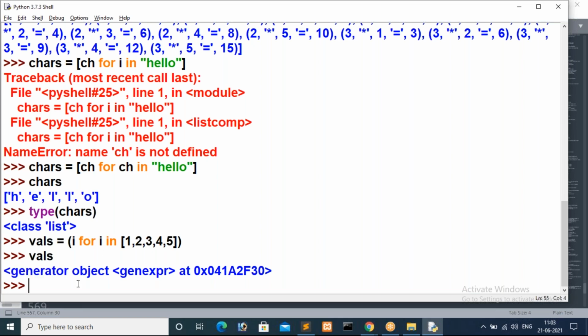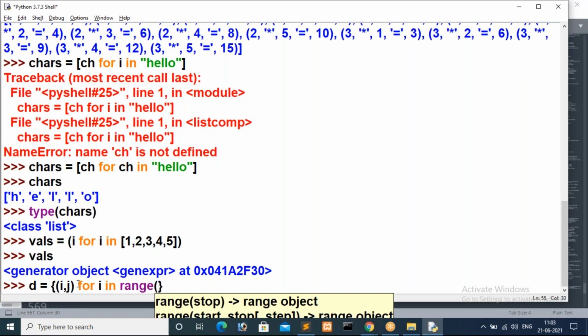Okay, now we will see dictionaries. Why can't we implement dictionaries now? So d is equal to something. I'm going to keep the i value. I want to print i. So i, j, I want to print. So for i in range of 1 comma 6, I'm giving.